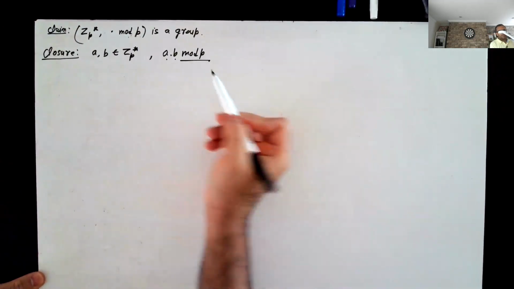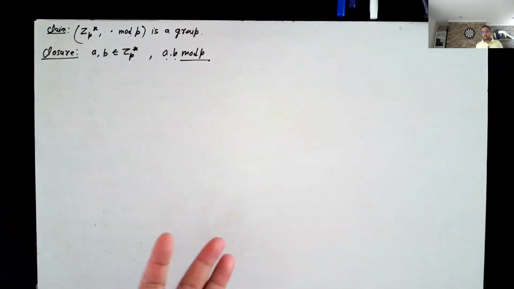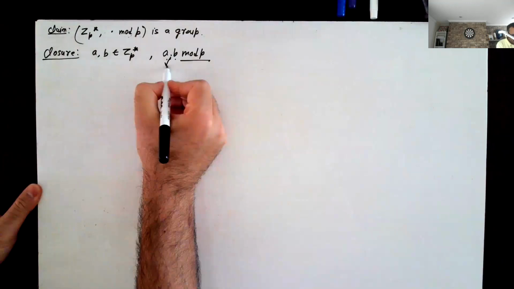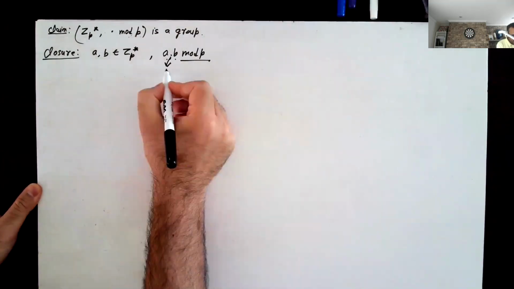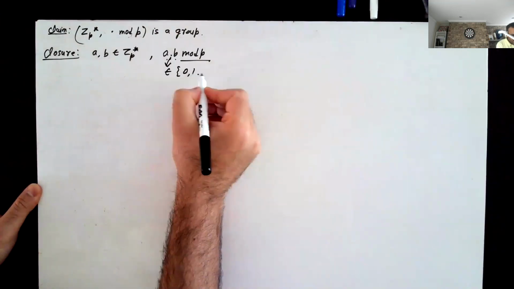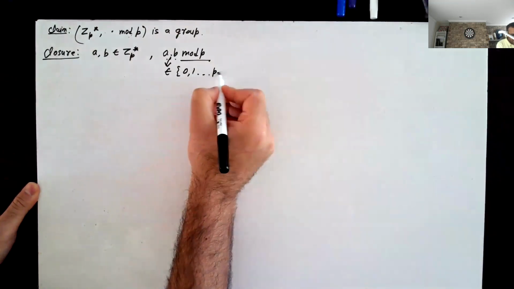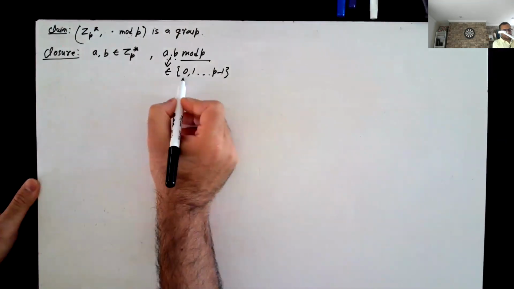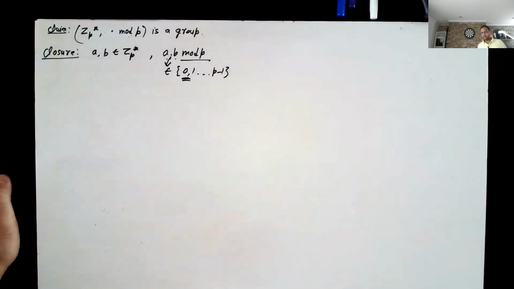You are taking mod p, so this is clearly also less than p. So we know that a times b is an element of this set, 0, 1 to p minus 1. How do we prove that it's not actually 0? If we can prove that it's not 0, then we are done.